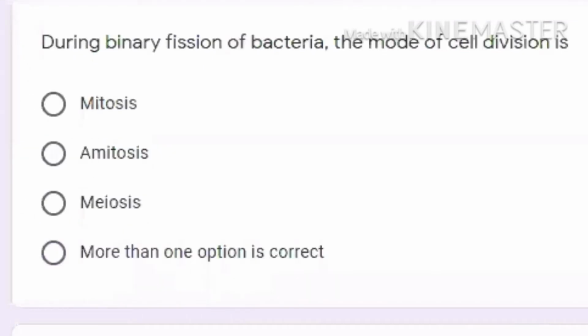Now see, binary fission is a method of cell division, but what kind? If you know, bacteria is a member of kingdom Monera and they don't have a nuclear membrane. If they don't have a nuclear membrane, it means they don't have any cytoskeleton structure also, which we see in the eukaryotic cell. So they will not show mitosis, they will show amitosis. So your answer will be amitosis.